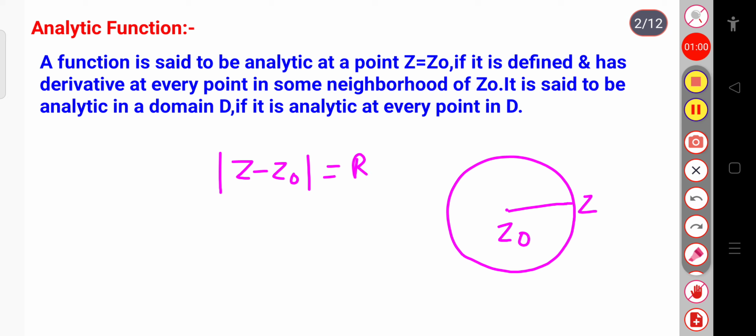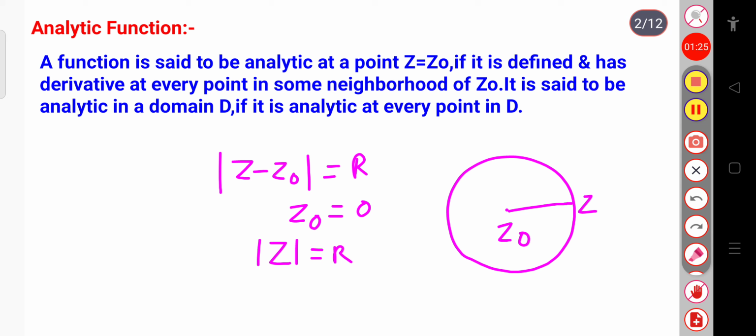If z0 equals 0, it means the center of the circle lies at the origin, so I can write mod z equal to r. So this is the radius. The neighborhood of z0 is taken as a region in the Argand diagram.